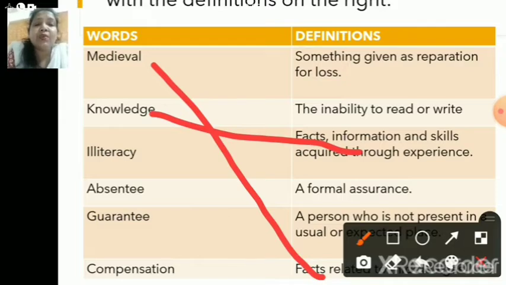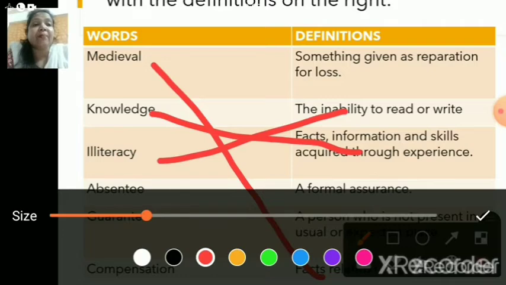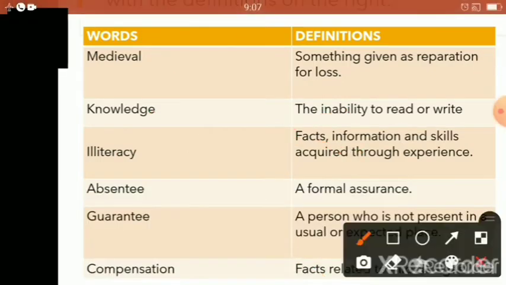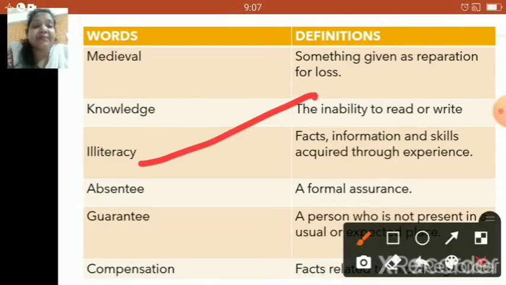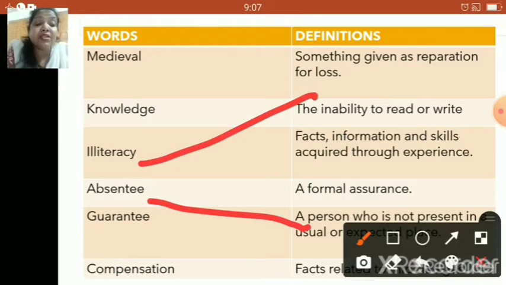Right. Now your third word is illiteracy. Yes, children, what do you mean by illiteracy? The inability to read or write. I repeat, the inability to read or write. Next one, absentee. Now children, what do you mean by absentee? A person who is not present in a usual or expected place. I repeat, a person who is not present in a usual or expected place.